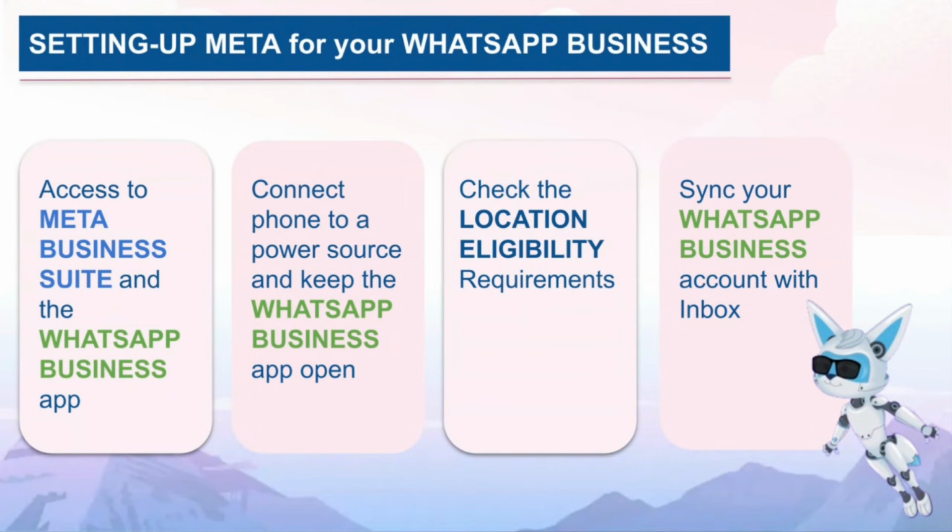Now talking about setting up Meta for your WhatsApp business, right? There are a few steps. Just understand carefully that this is access to Meta Business Suite and the WhatsApp business account. So yes, you need to access the Meta Business Suite from the Facebook developer account. You can do that, and you can set up the WhatsApp business app. There are a lot of processes. It might take 5 minutes, but sometimes it might also take 2 to 5 days. It totally depends on Meta. There are certain processes to go through, and you can find the link on Google, right?